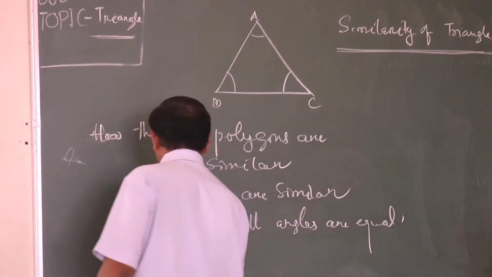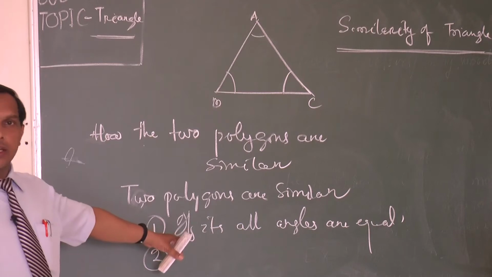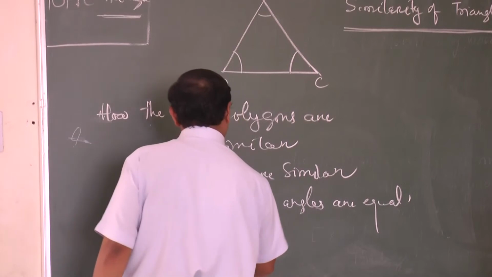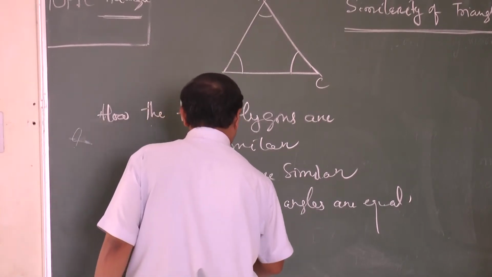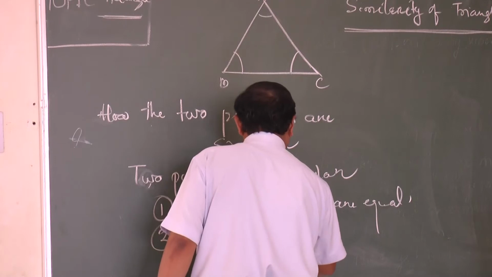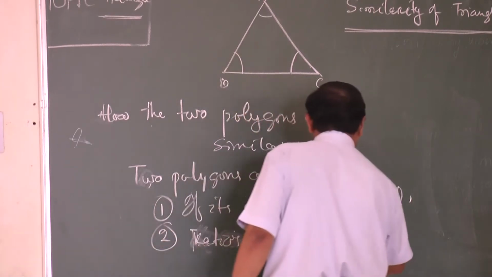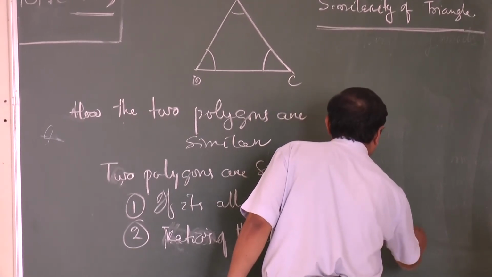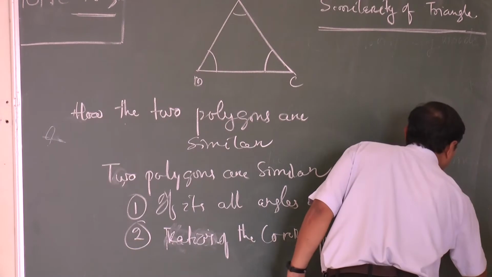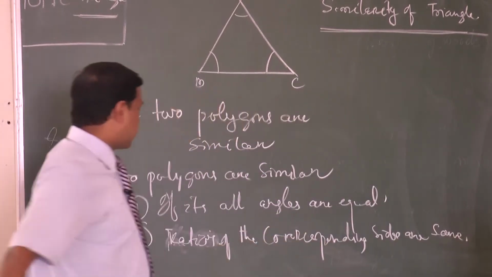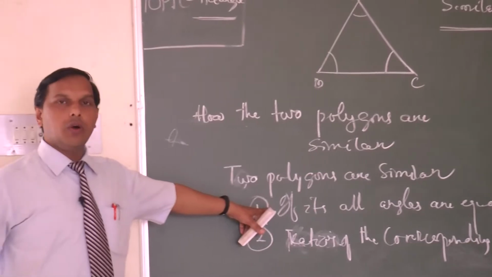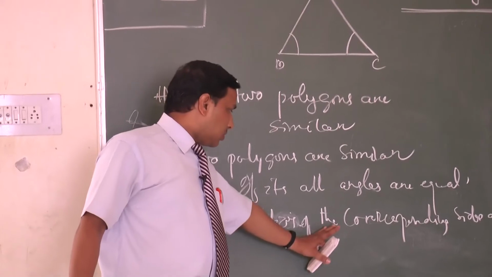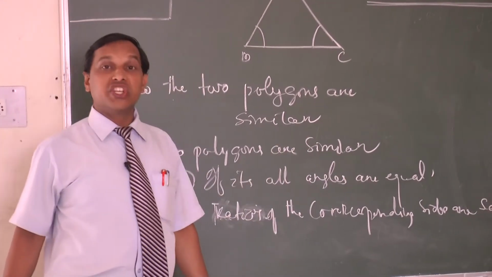Second point, all their angles are equal and the ratios of the corresponding sides are equal or the same. We can say two figures are similar if all their angles are equal and their corresponding sides are in the same ratio.